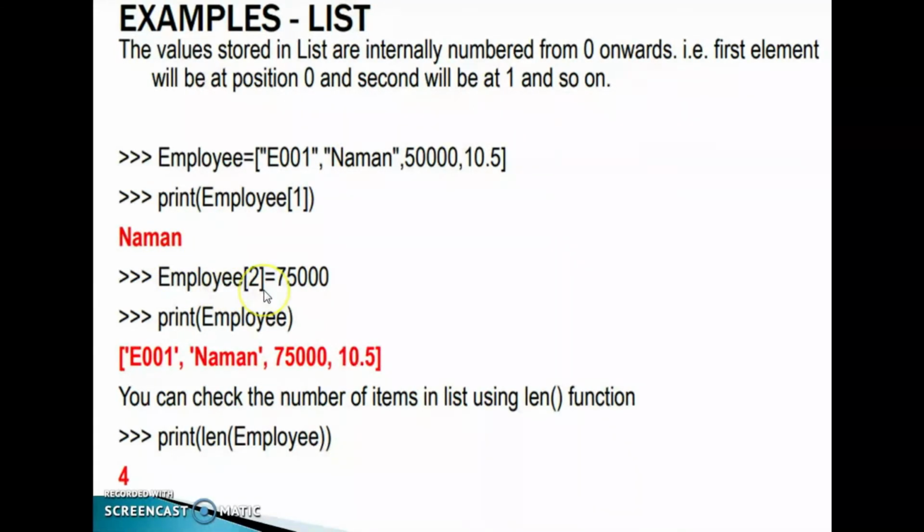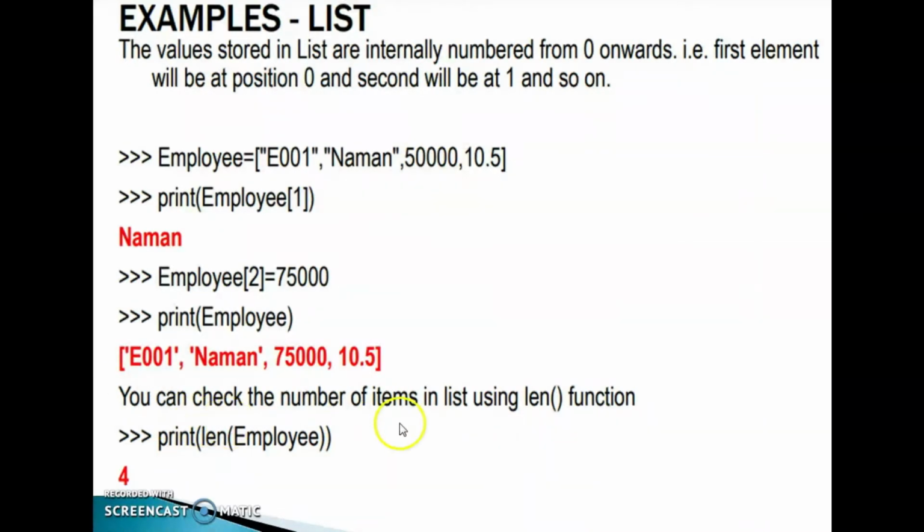Next one, employee of 2 is equal to 75,000. Which position is that? 0, 1, 2. That was 50,000. We change this 50,000 value to 75,000 in this employee list. For that we used the list variable, and within the square brackets I specified the position, which is equal to the value. Print employee, and you can see the employee ID, name, then the changed value and the next value. Okay, clear? A list is mutable.